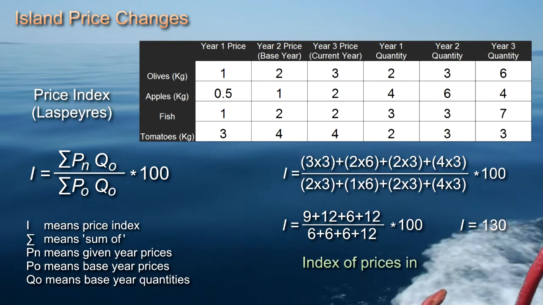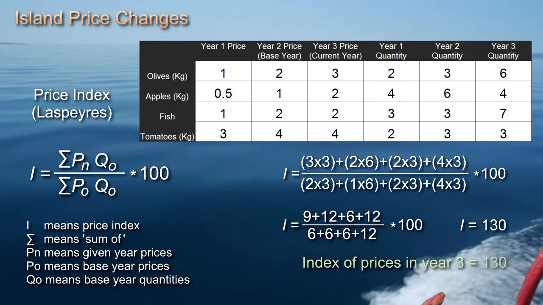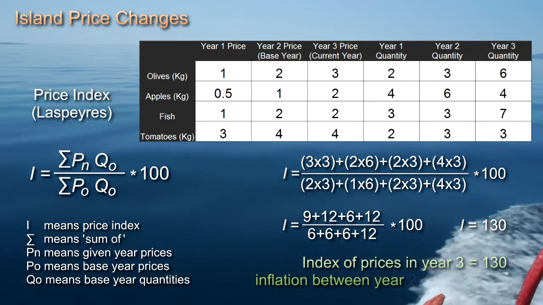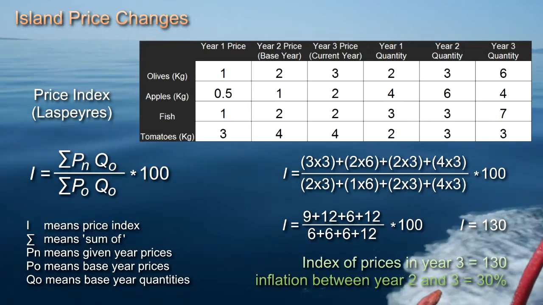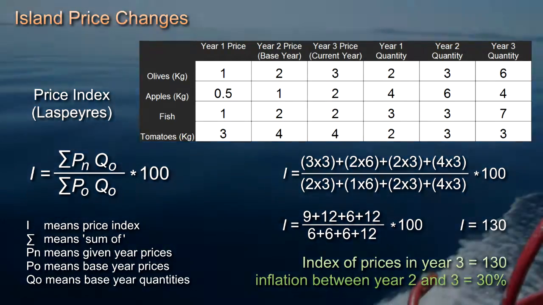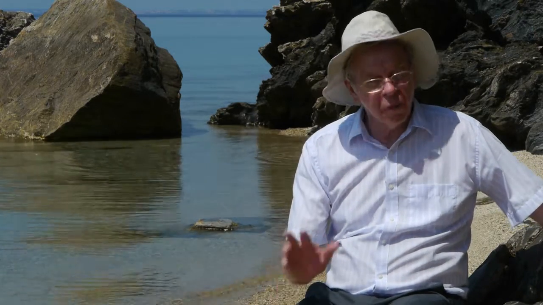So the index of prices in year 3 is 130, and we've had an inflation rate in our island economy of 30% between years 2 and 3, according to this inflation measure. We've just produced a Laspeyres index, after the name of the guy who thought of it, but we've got a problem. The problem is this, that when prices are rising, and some are rising faster than others, consumers respond to that by changing their expenditure patterns, buying more of the goods which are falling relatively in price, and less of the goods which are rising in price relatively.